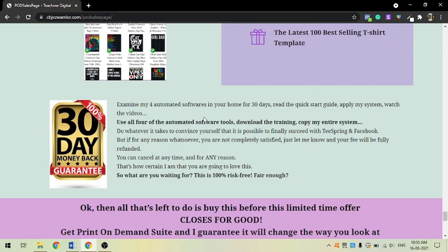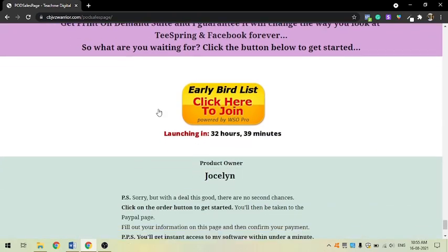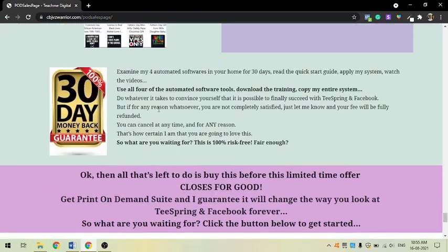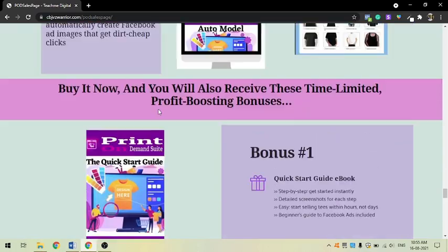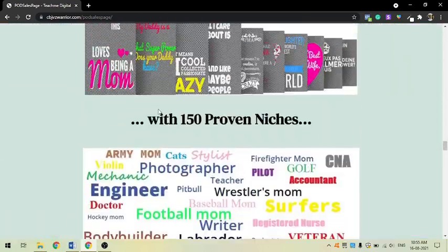If you try it for 30 days and you don't like it, within 30 days of your purchase you can claim it and your money goes back to your account. So this is it for the Print on Demand Suite.